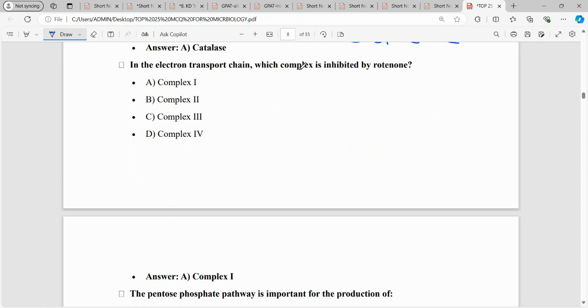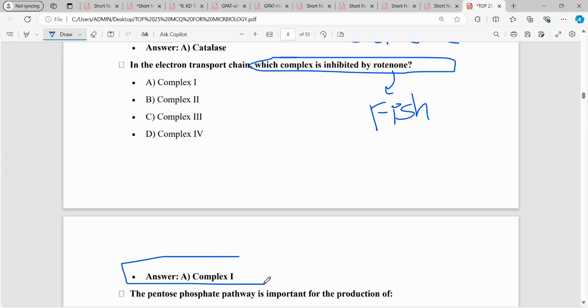Moving on, in electron transport chain, which complex is inhibited by rotenone? Rotenone is obtained from fish. Please note, rotenone is obtained from fish. So this inhibits the NADH complex, which is complex 1.